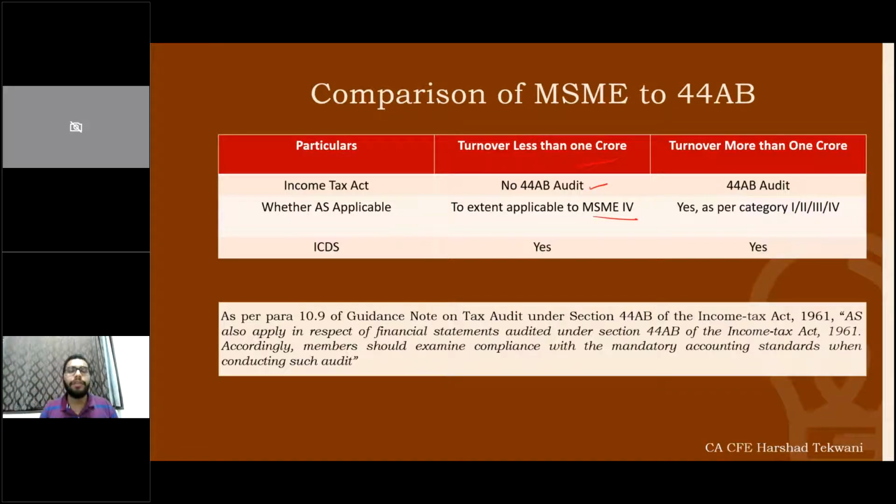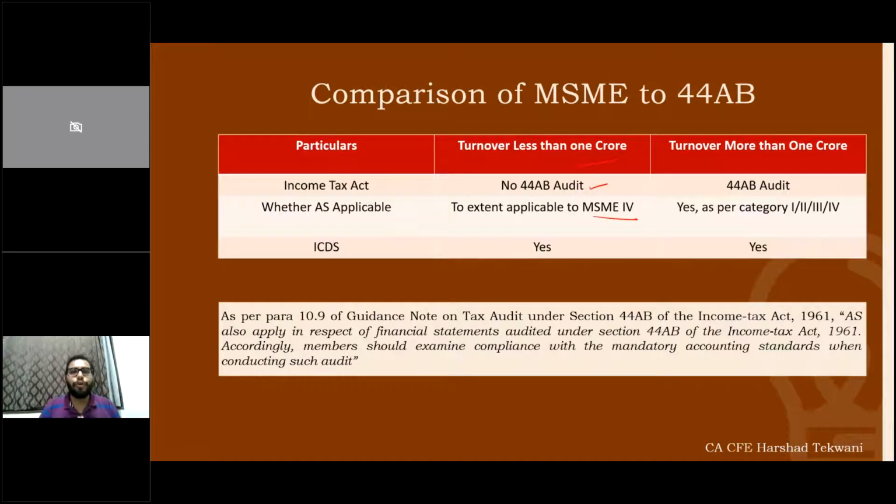However, it's advisable to follow, but there is nothing you can call a penal provision or mandatory guideline that he needs to follow, otherwise there will be a non-compliance. These guidelines come into the picture only when there is a member of the Institute involved in the attestation functions for those particular entities.